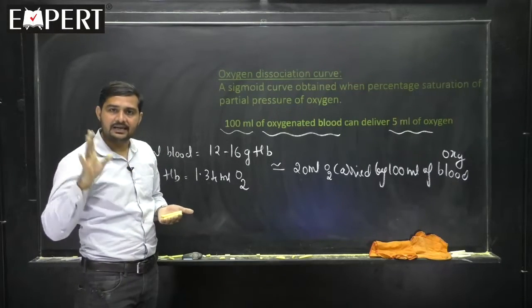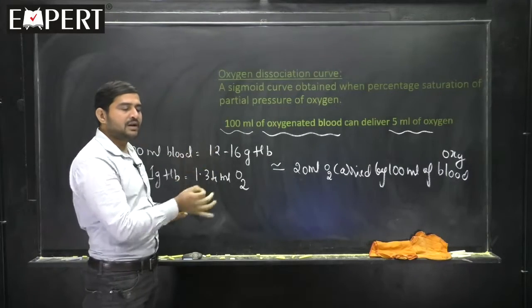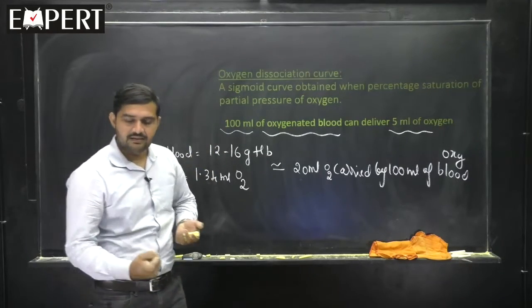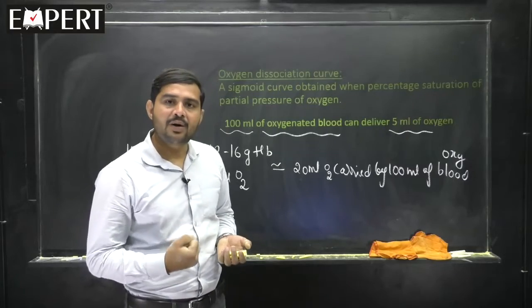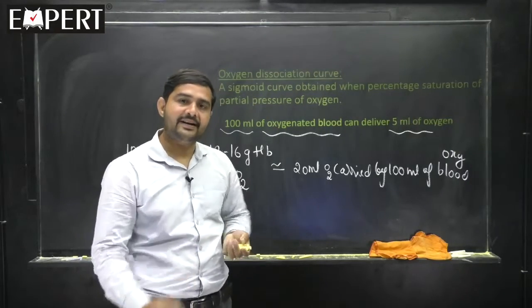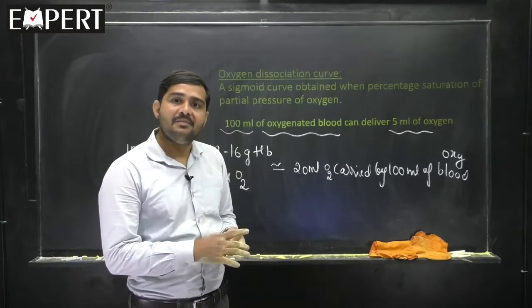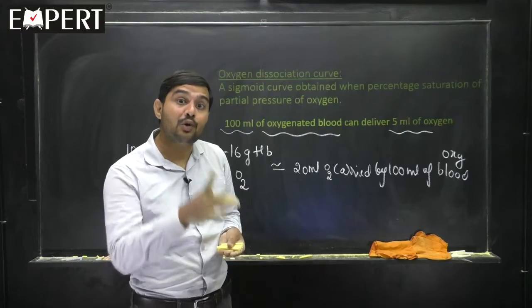Why? See here. When a tissue is working more, like a muscle, the person is involved in a 100-meter race, like Usain Bolt. Contracting, contracting, contracting. That means 5 ml of oxygen is not enough to break the glucose.